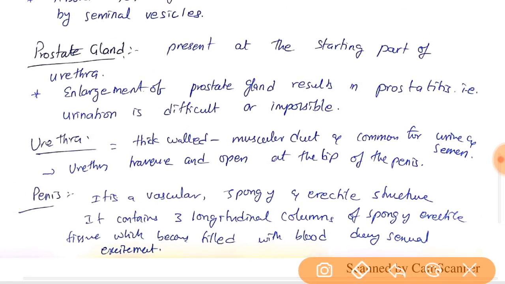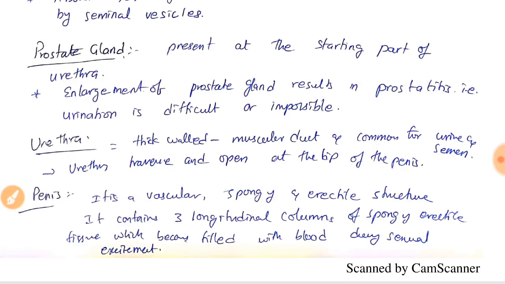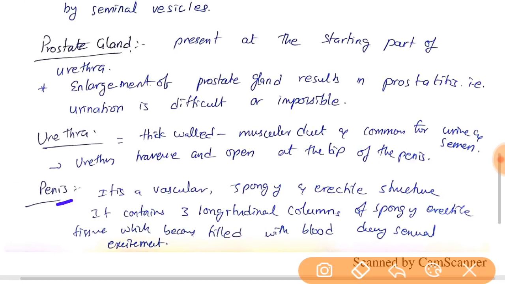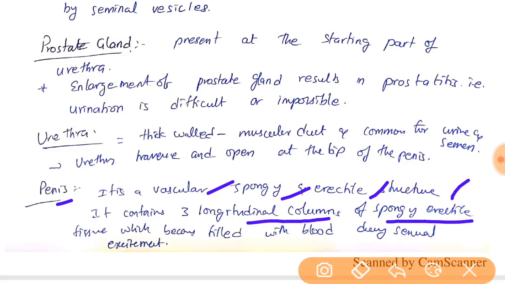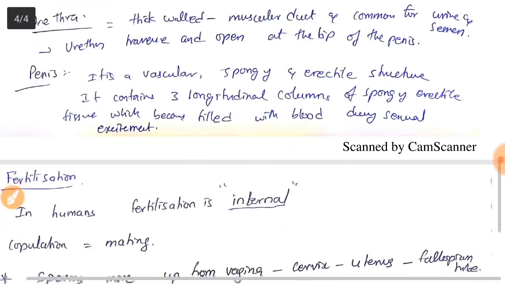The urethra is a thick walled muscular duct common for urine and semen, friends. So there is only one common path for urine and semen. Only one comes out at a time, friends. Urine is blocked by the prostate gland when semen is ejected. Okay, friends. Penis. Here it is a vascular spongy erectile structure. It contains three longitudinal columns of spongy erectile tissue, which becomes filled with blood during sexual excitement.